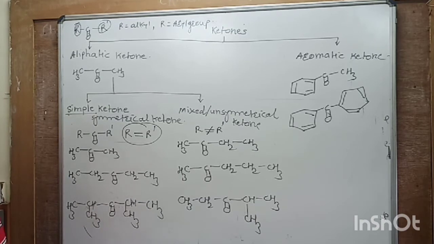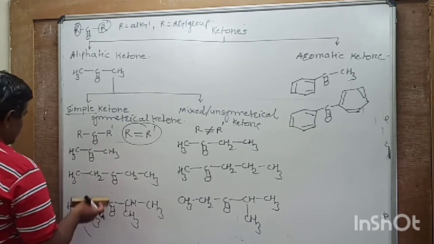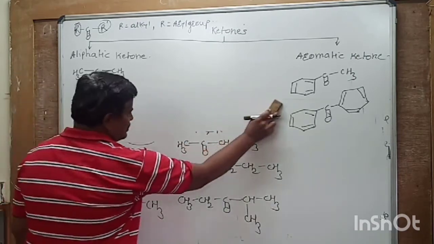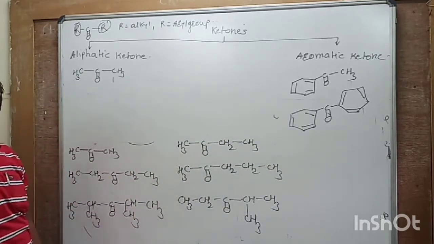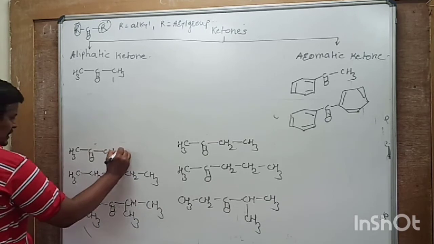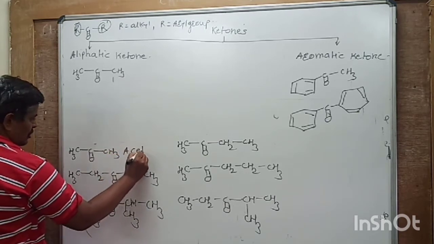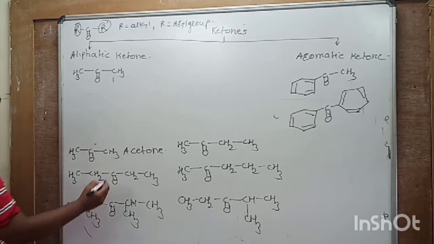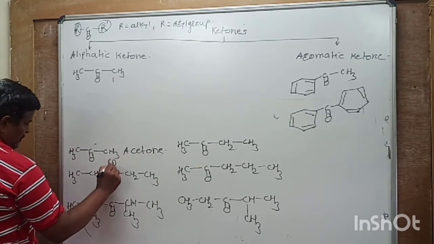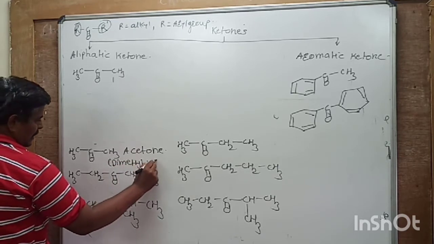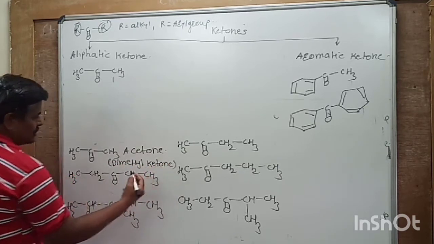Ketones are named in two ways, the common name system and the IUPAC nomenclature system. In the common name system, this is named as acetone, or dimethyl ketone.